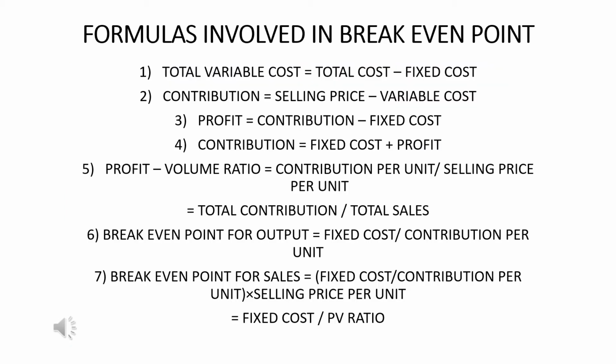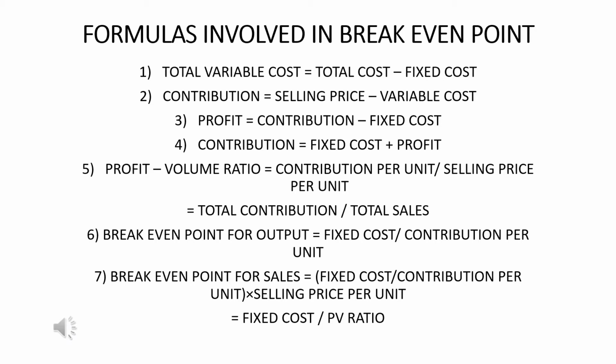Here are a few formulas that we require to solve all kinds of break-even point analysis sums. Firstly, as mentioned previously, total cost is the summation of variable cost and fixed cost. So total variable cost equals total cost minus fixed cost, whereas contribution equals selling price minus variable cost.